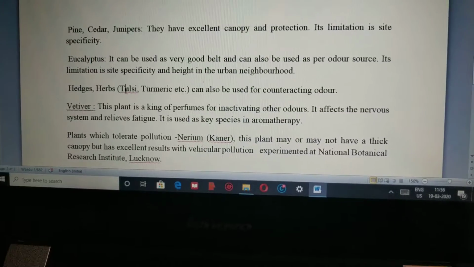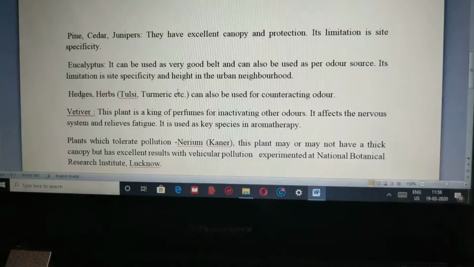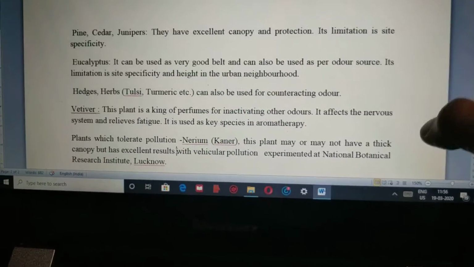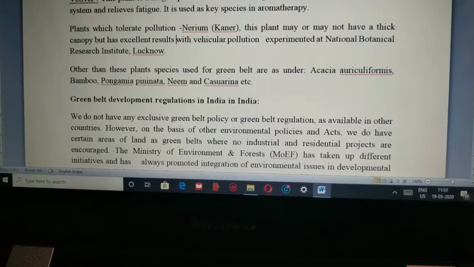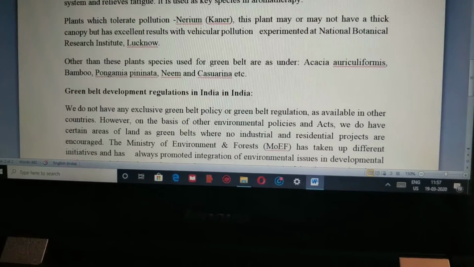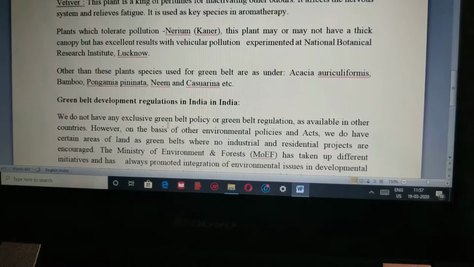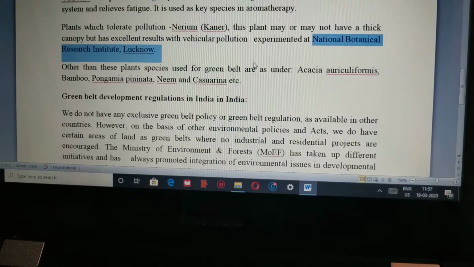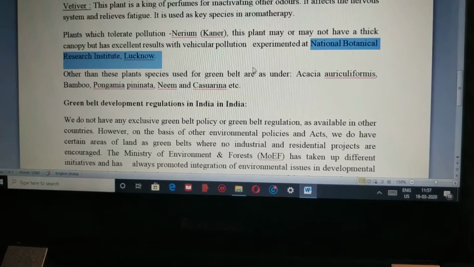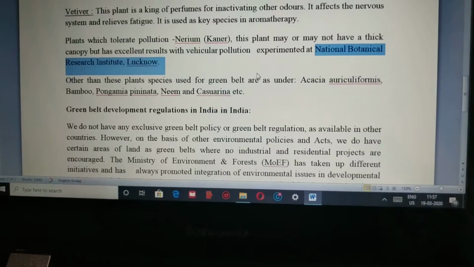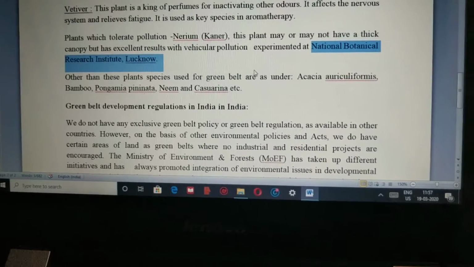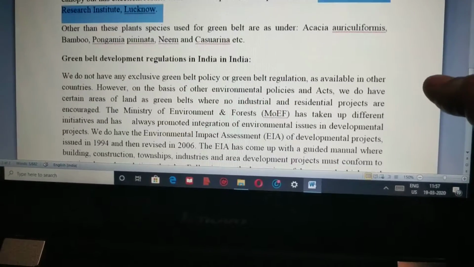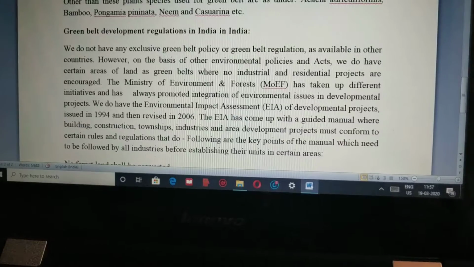So Nilgiri, Tulsi, turmeric, as well as neem, have better water holding capacity, and then there are plants like bamboo, which is one of the basic plants majorly found in the Indian part. For example, an experiment at the National Botanical Research Institute of Lucknow shows that kanher, which is locally found in the areas of our colony with yellow flowers and a light fragrance, can be used for green belt areas. That means they have very good water holding capacity, hence they are used.